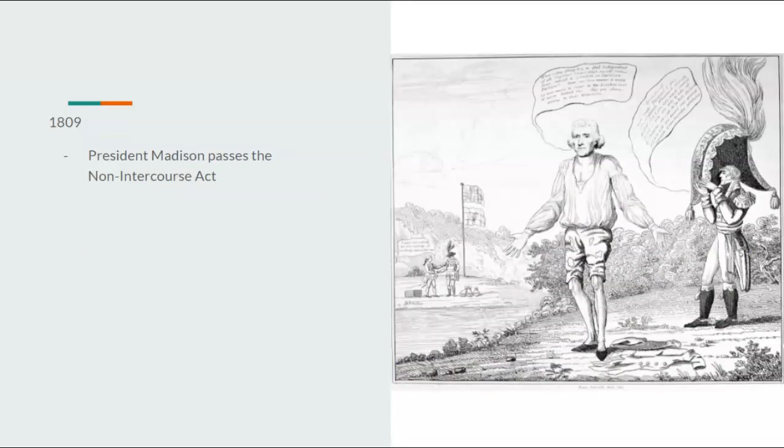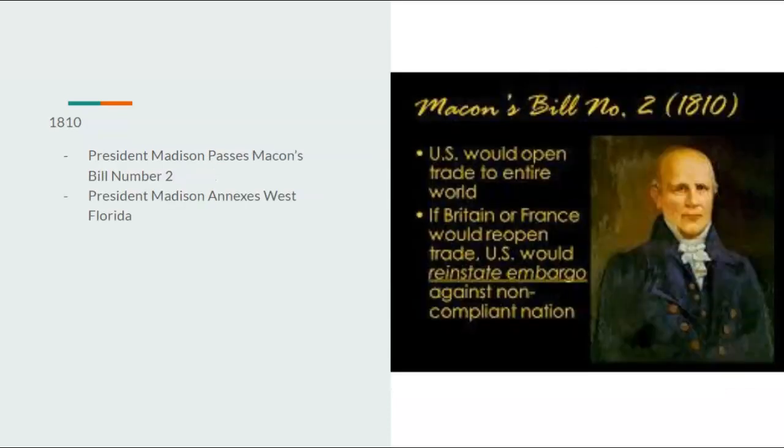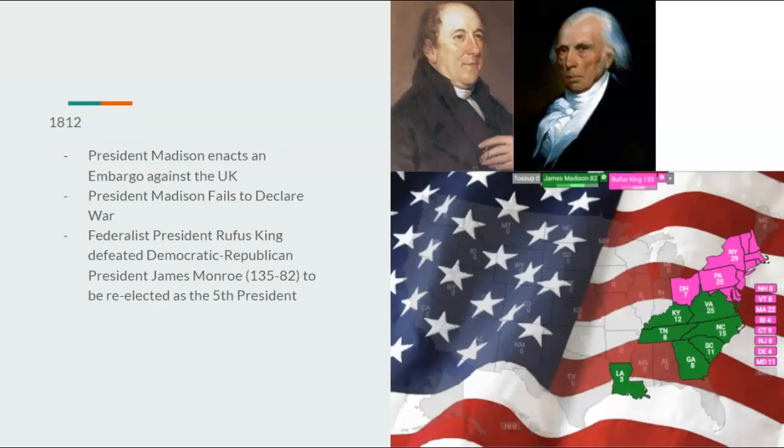Going on to 1809, President Madison would pass the Non-Intercourse Act, which would replace the Embargo Act, which would make him more popular. He also passed Macon's Bill Number 2, which only makes him even more popular in the north, and he annexes West Florida. In 1811, there is nothing noteworthy.